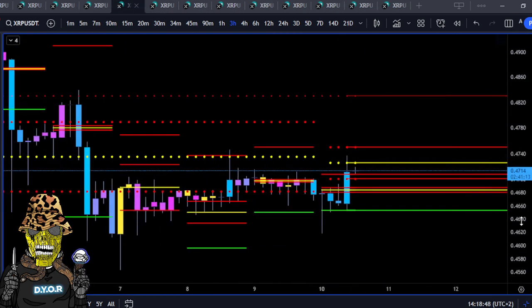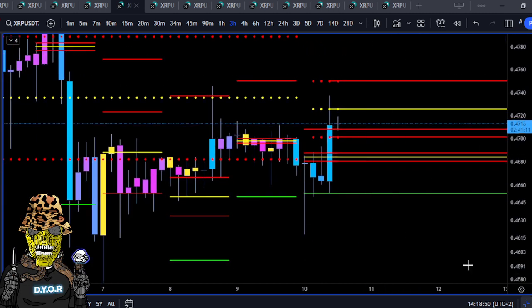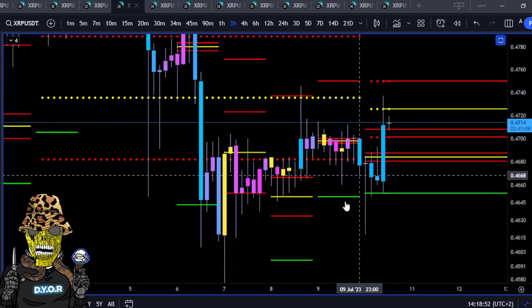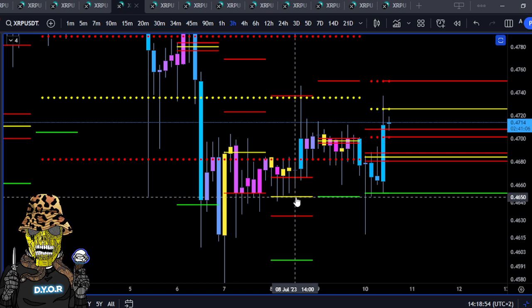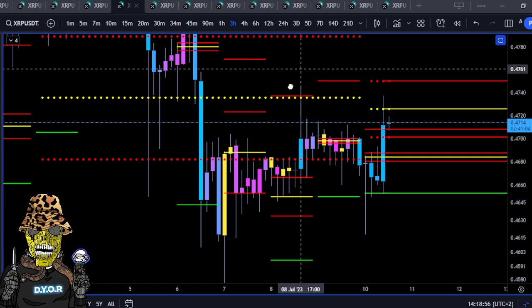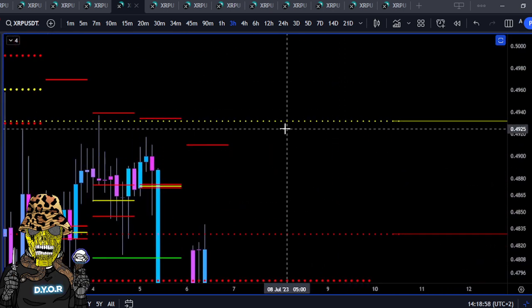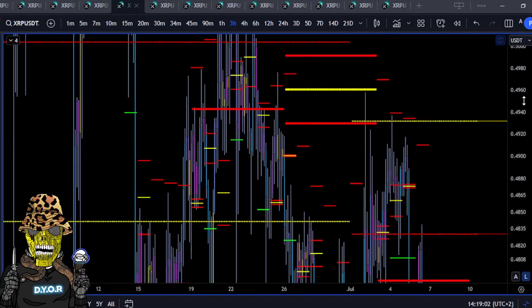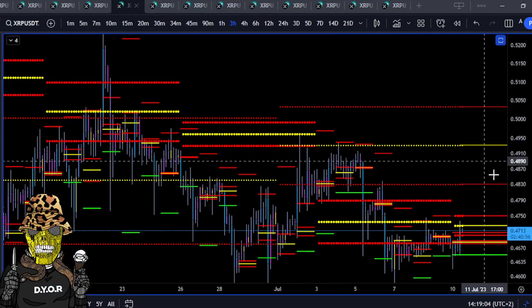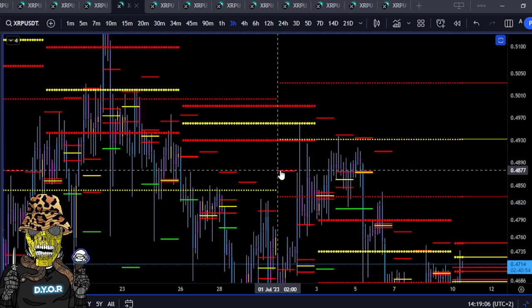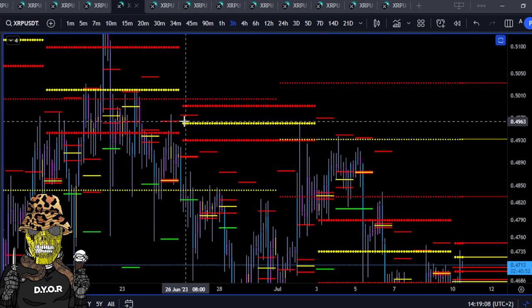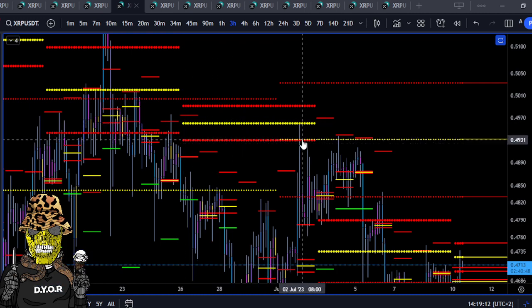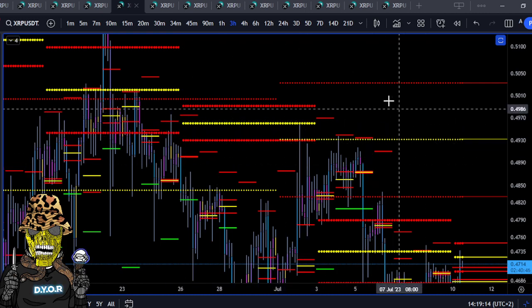What I have set up here is the only charts you're going to see. The lines are the daily mean, the dots are the weekly mean, and the hash is the monthly mean. So we'll start at the month. As we can see, XRP came up, and as the monthly printed, it finally showed respect to June 26th's mean, because the monthly mean printed up here, and boom, wicked off.